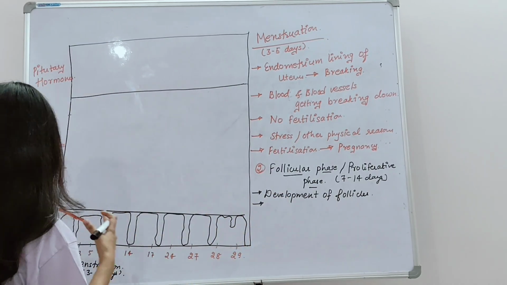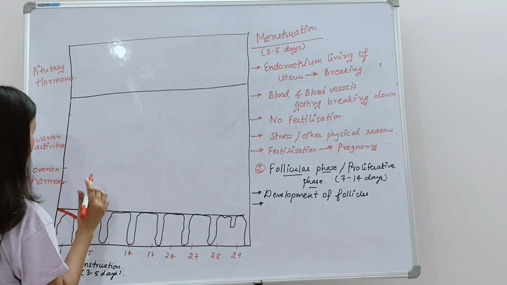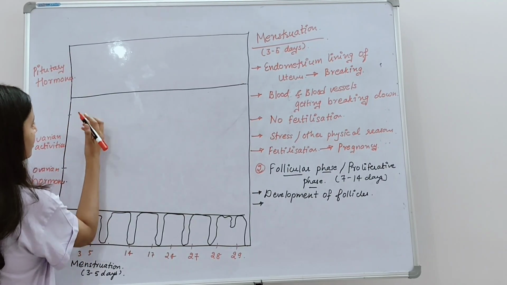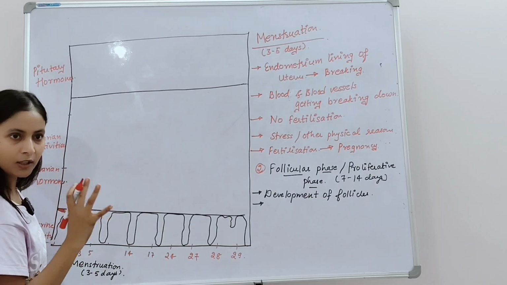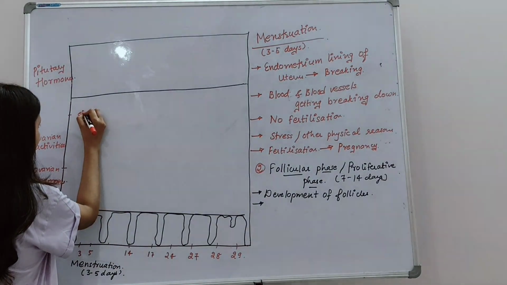Now let me make you understand this by drawing a diagram. What will happen here? Inside the ovary, whatever the primary follicles were present, what will they do? Here actually it is a primary follicle.